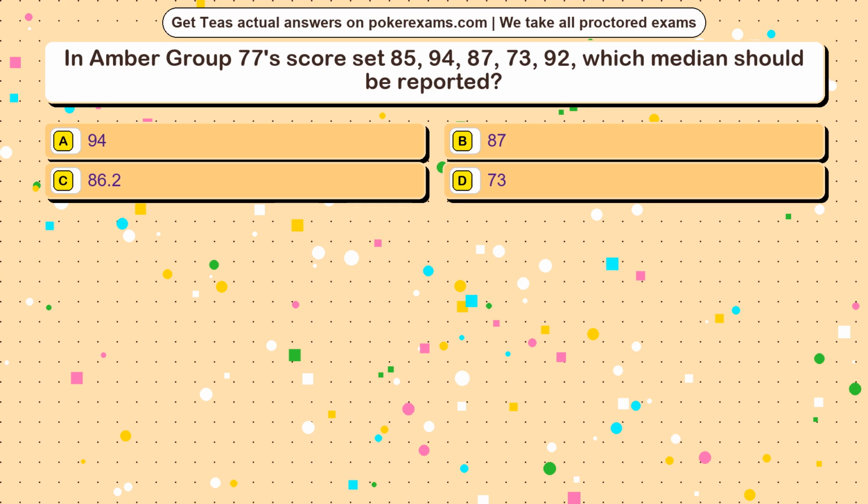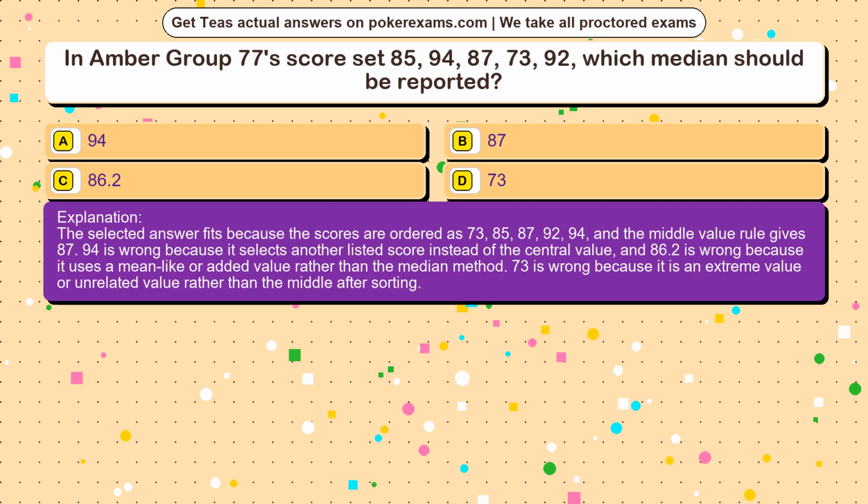The correct answer is option. The selected answer fits because the scores are ordered as 73, 85, 87, 92, 94, and the middle value rule gives 87. 94 is wrong because it selects another listed score instead of the central value, and 86.2 is wrong because it uses a mean-like or added value rather than the median method. 73 is wrong because it is an extreme value or unrelated value rather than the middle after sorting.